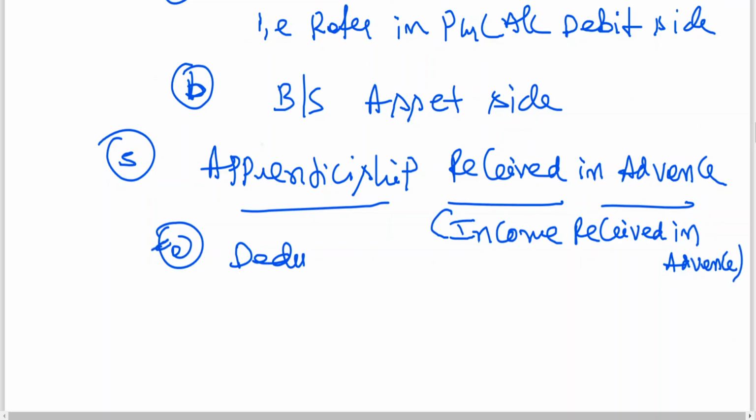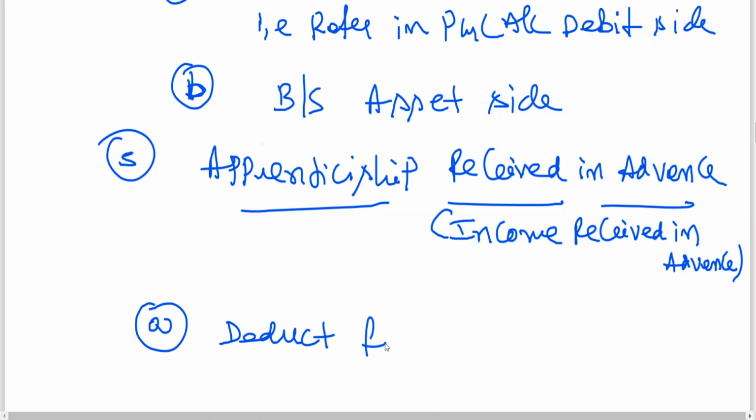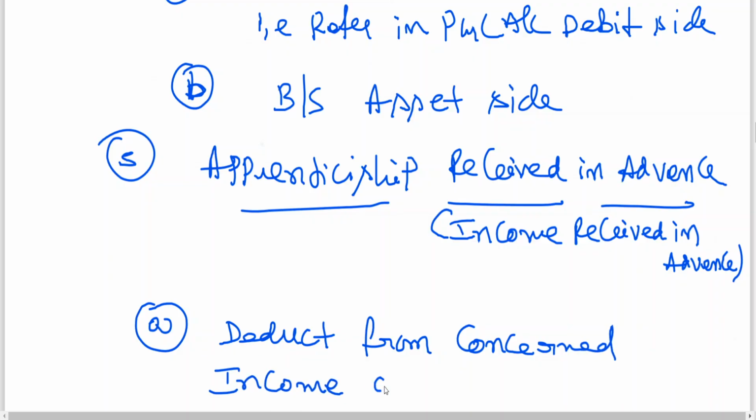Income received in advance is next year's income received in the current year. We are following the accrual concept, which means only this year's income is to be considered. But next year's income is included in the current year income, so it is to be deducted from the concerned income on the credit side. Concerned income means apprenticeship premium.